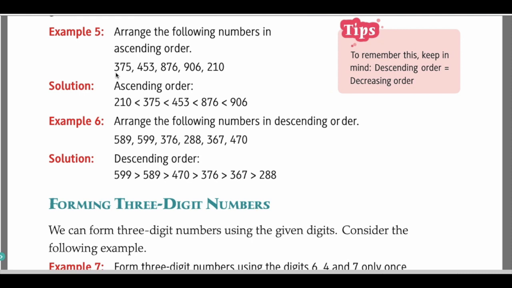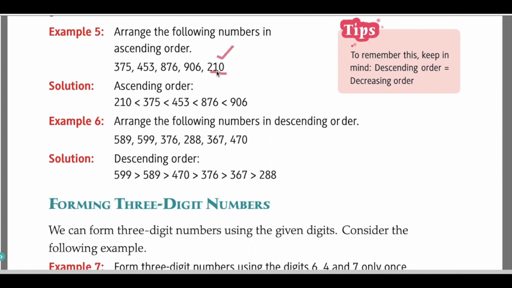Here in 375, the hundreds place has 3; in 453 we have 4; in 876 we have 8; in 906 we have 9; in 210 we have 2. So among these, which number has the smallest number in the hundreds place? It is 210. So let us write 210 here.